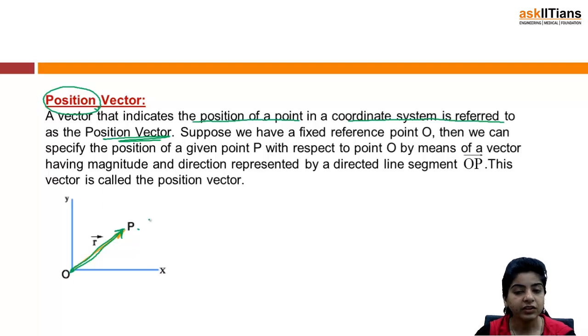So these definitions are extremely important, not because they will be directly asked in your exams, but because you need to know these concepts so that you can apply them in the questions and solve them easily. Until and unless you know what we mean by position vector or free vectors, the questions will directly say a free vector satisfies such and such condition. So for that you need to know what exactly a free vector is. Just try to understand these definitions and they will be helpful in solving questions, right?